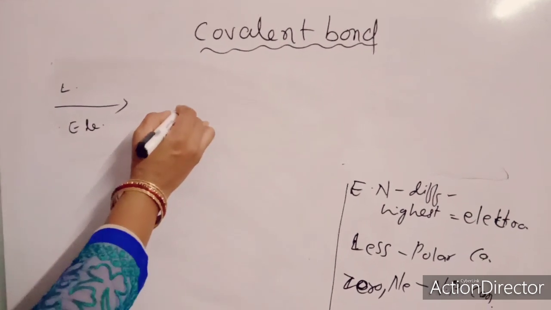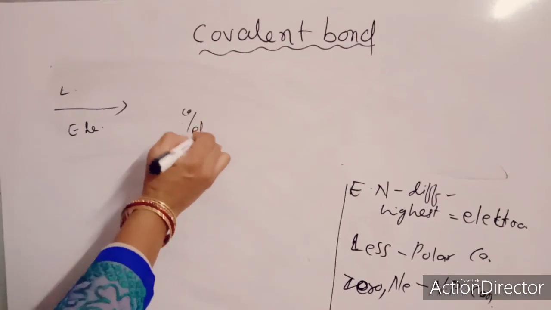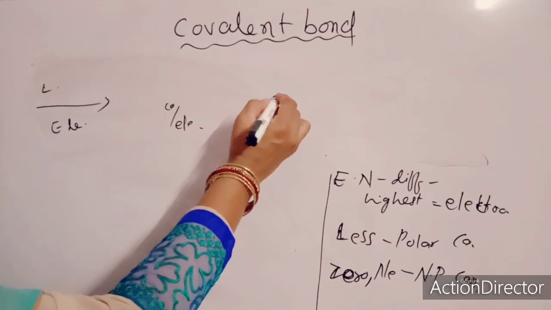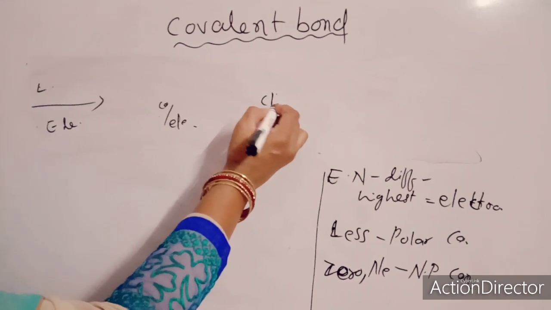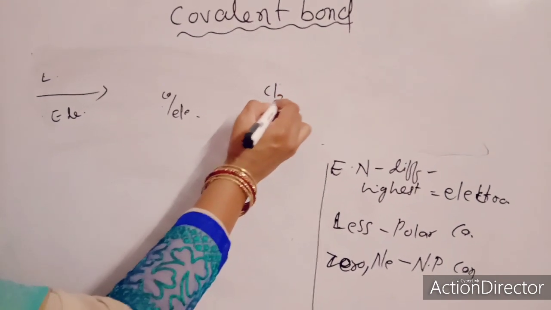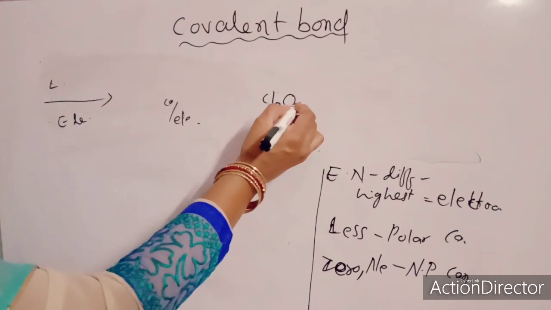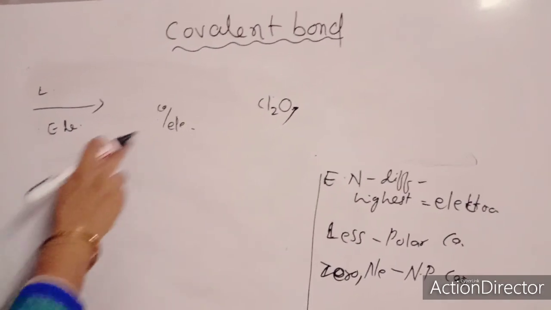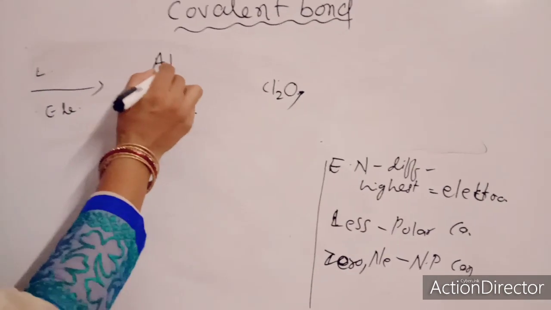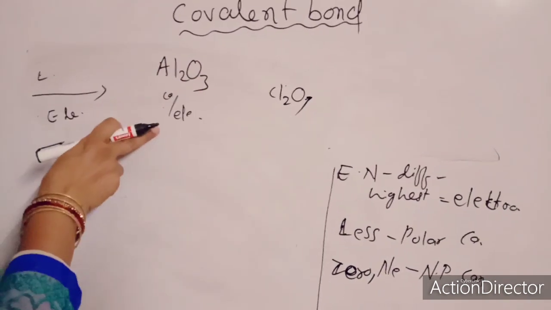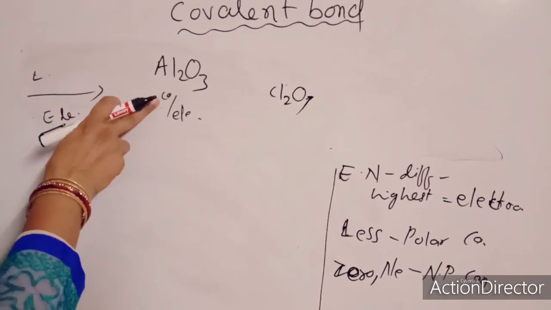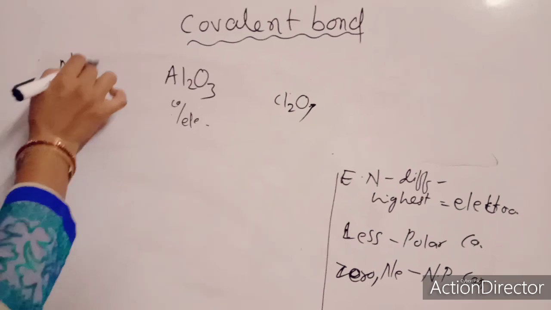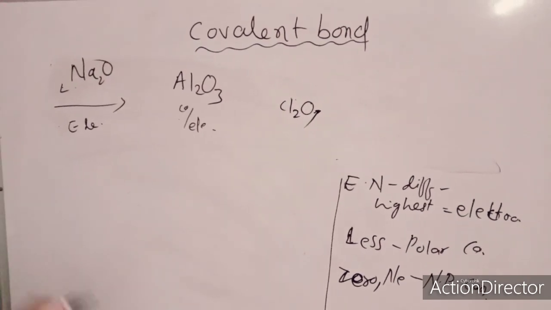The middle ones are sometimes covalent, sometimes electrovalent, and the right side ones like Cl2O7, chlorine oxides, are completely covalent. Here is one amphoteric example, somewhat covalent, somewhat electrovalent. Here Na2O is completely electrovalent.